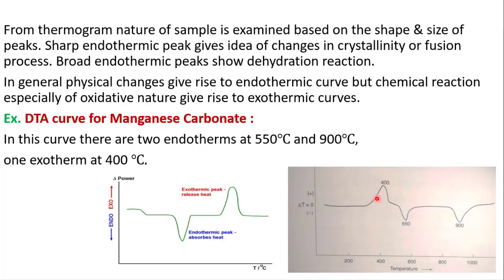This exotherm is due to oxidation of carbon monoxide into carbon dioxide, and the two endotherms are due to conversion of manganese dioxide into manganese trioxide and manganese trioxide into manganese tetroxide.